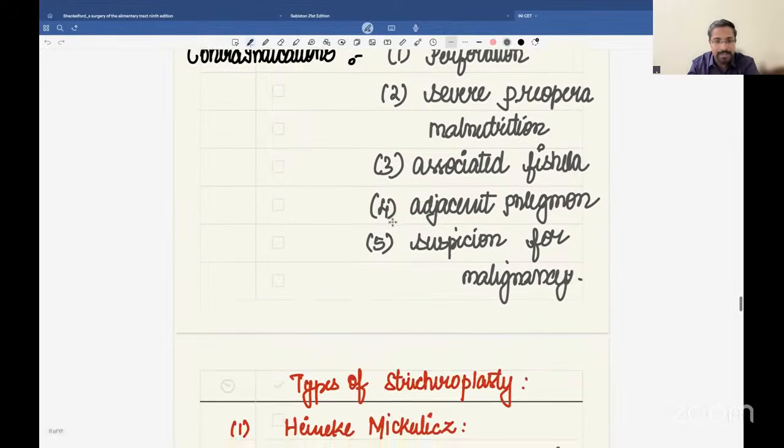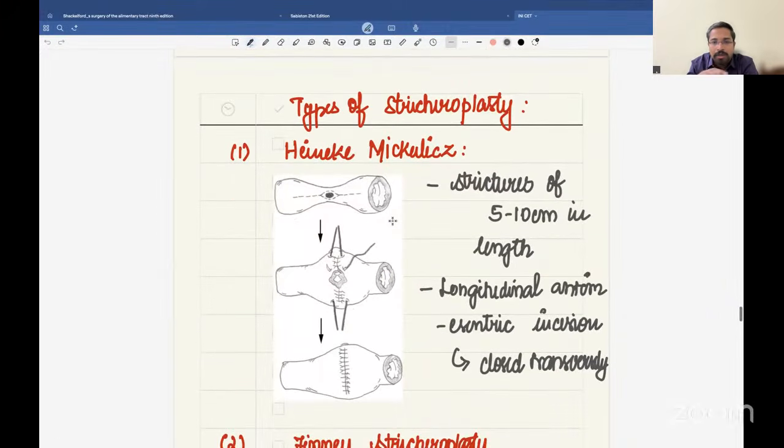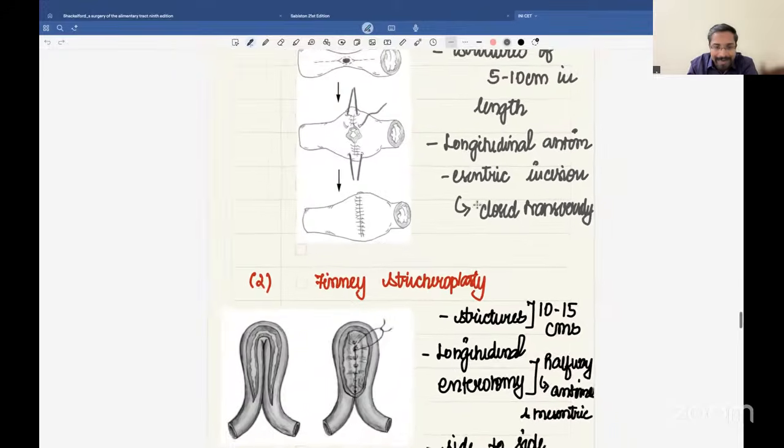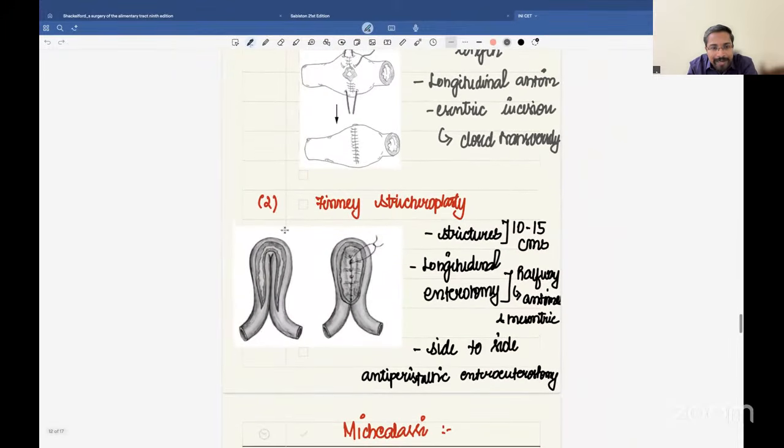Now, I thought I would also discuss all the types of stricturoplasty. This is the most commonly done stricturoplasty, where you open it by a longitudinal anti-mesenteric incision and close it transversely. This is the Heineke-Mikulicz stricturoplasty, done for strictures of 5 to 10 centimeters in length. Now, coming to strictures which are 10 to 20 centimeters in length, you do a longitudinal enterotomy halfway between the mesenteric and anti-mesenteric border, and then you anastomose here. It forms a side-to-side, but anti-peristaltic, enterostomy. That is nothing but the Finney stricturoplasty, done for strictures of 10 to 15 centimeters in length.